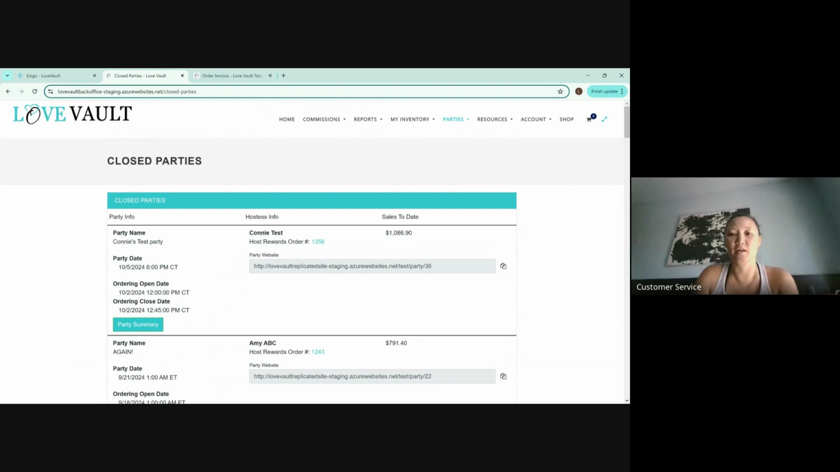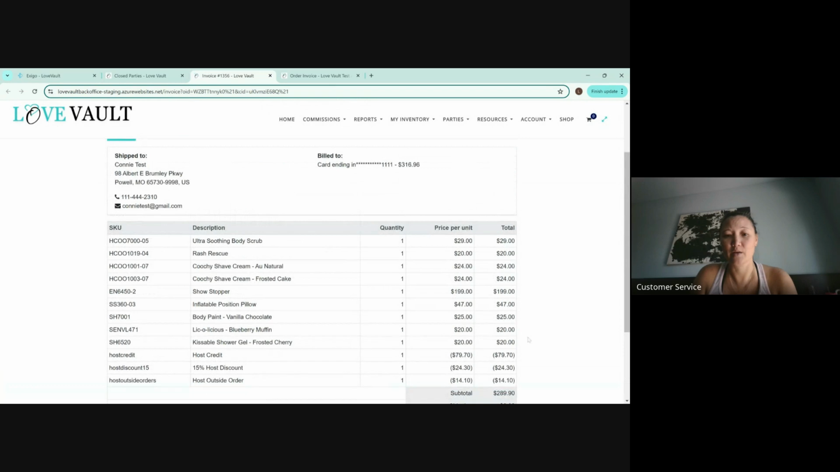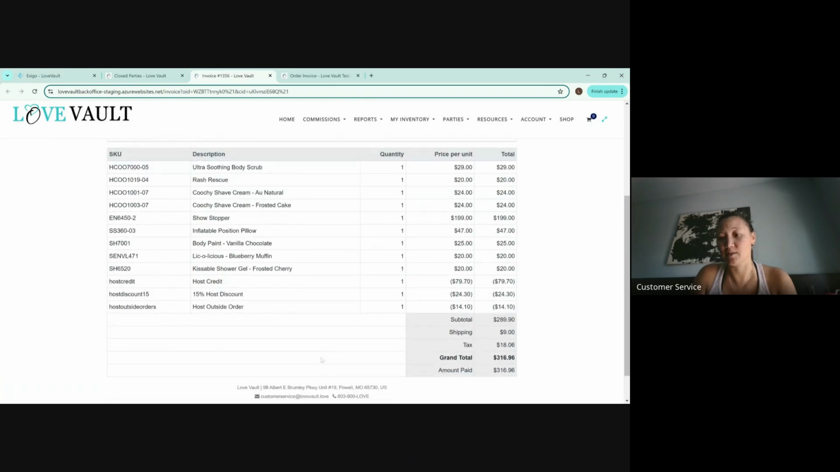So if she wants to keep her party open, you would have to create a whole new party. I forgot, it does close out her party once her hostess orders, and it shows it right here. Here is the hostess order. This is what she ordered. And of course you can send her the invoice and all of that, and it will give her the breakdown of everything that she's earned.